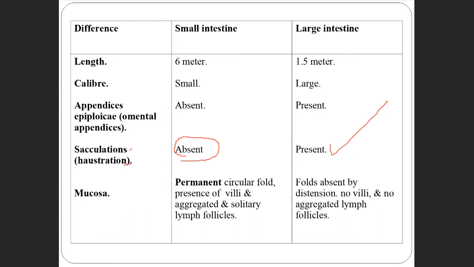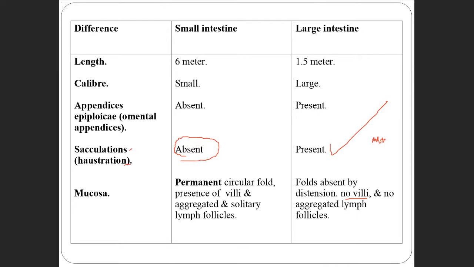So when the large intestine enlarges, the folds of the mucosa go off and there will be no villi. Villi means the finger-like projections. You might have studied this in histology.